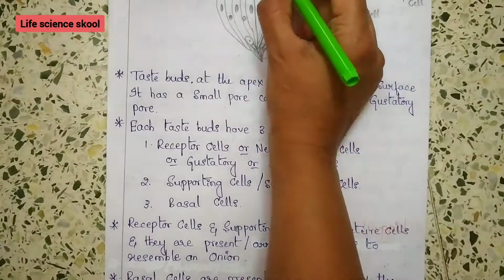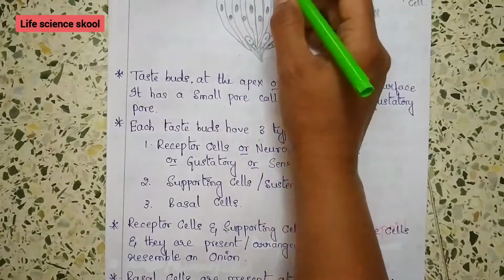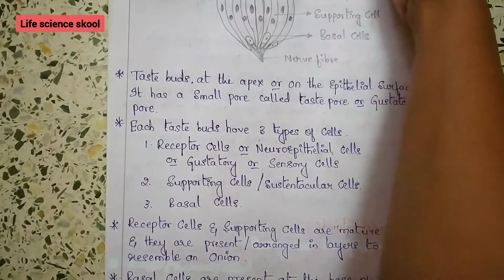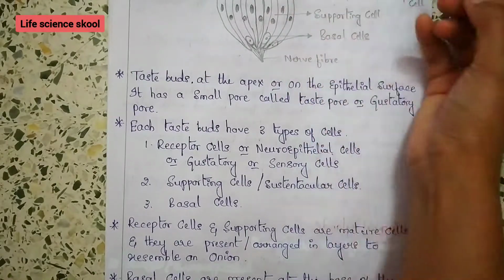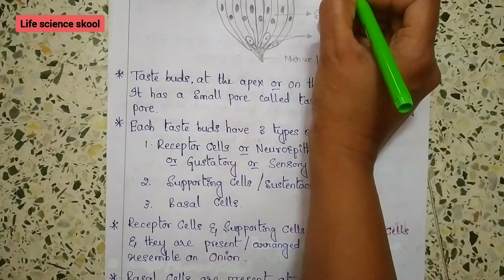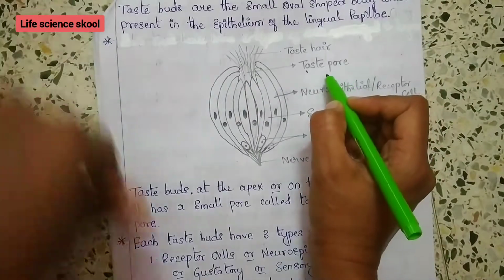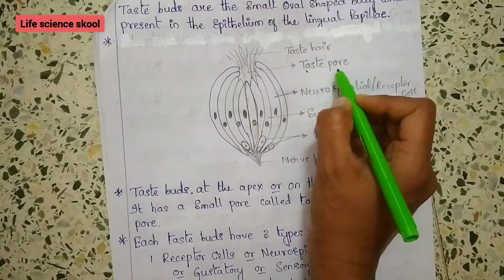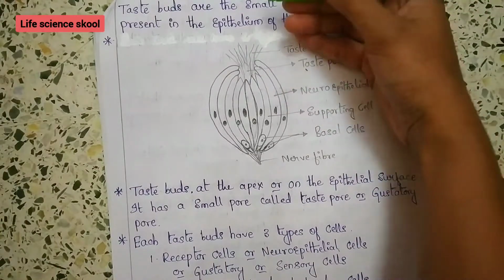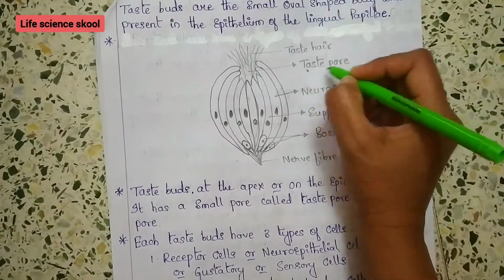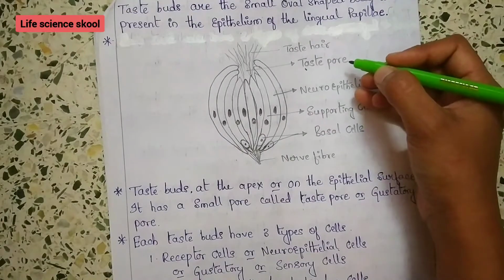It is the apex of the taste bud, or you can say it is towards the epithelial surface. It has a small pore that is called the taste pore, or gustatory pore. At the apex region, the epithelial surface, it has a small pore called a taste pore or the gustatory pore.